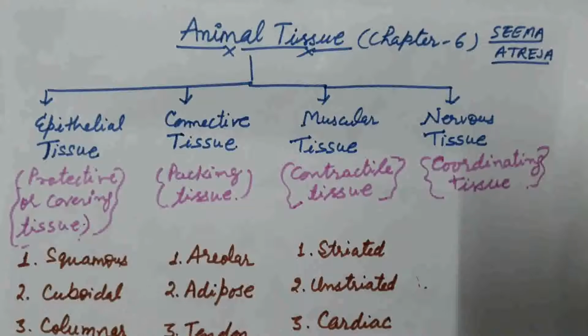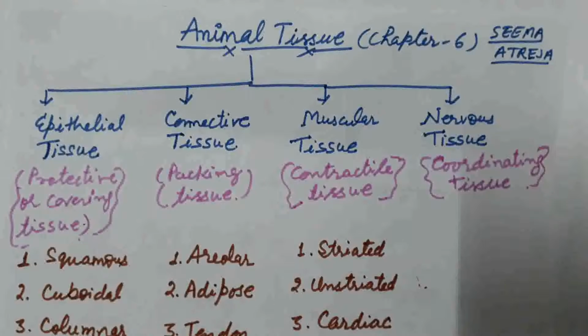Obviously, because epithelial tissue forms the outer covering of the body organs, it means if anything enters inside the body organs from the external environment, it must cross through this epithelium. So epithelium acts as a permeable covering which allows selective particles to enter inside the body organs, and some substances also leave the body organs through the epithelial membrane. So epithelium helps in the exchange of material between the body organs and the external environment.